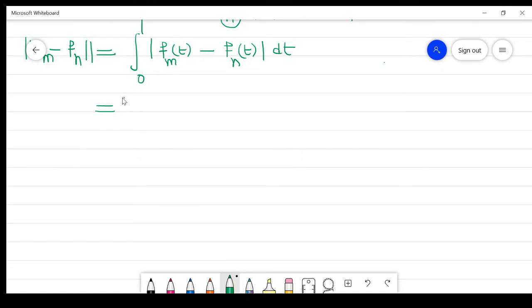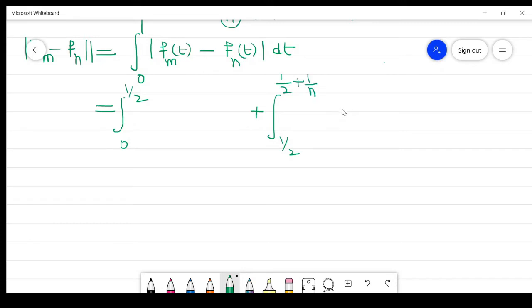First part is 0 to 1 by 2. Second part is 1 by 2 to 1 by 2 plus 1 by n.